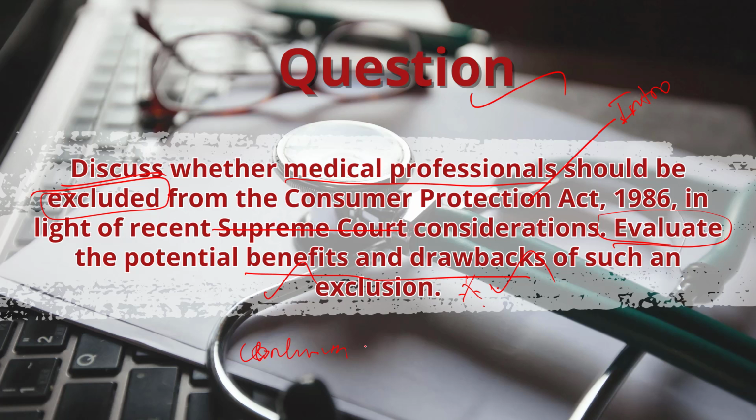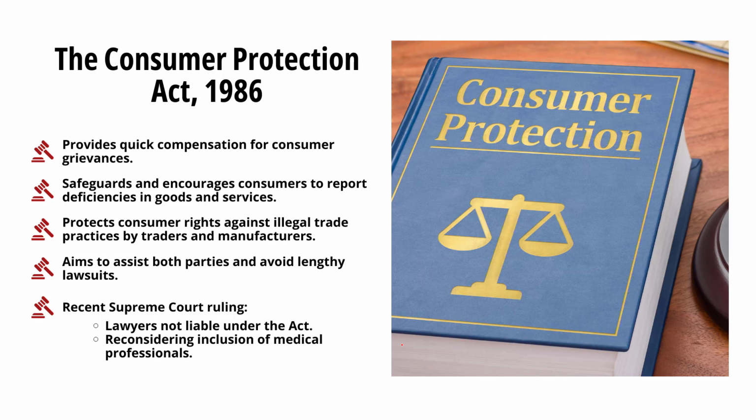So let's start writing. In the introduction part, you can write like this. The Consumer Protection Act 1986 gives easy and fast compensation for consumer grievances. It safeguards and encourages consumers to speak against insufficiency and flaws in goods and services. So if traders and manufacturers practice any illegal trade, this Act protects their rights as consumers. The primary motivation of this forum is to bestow aid to both parties and eliminate lengthy lawsuits.